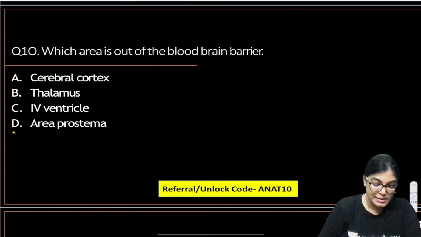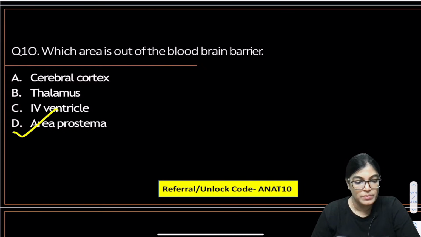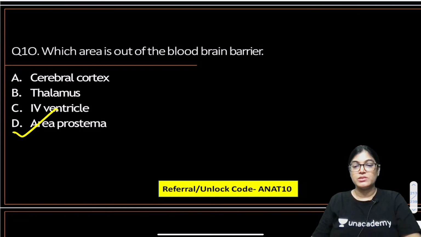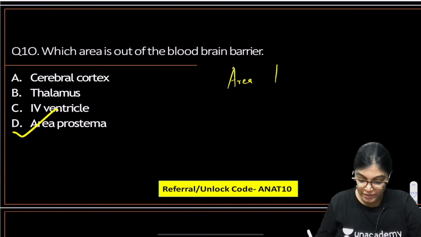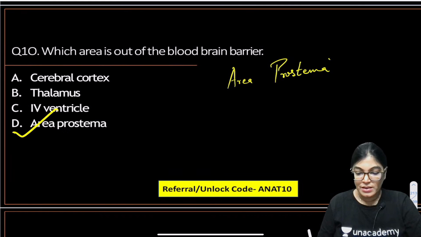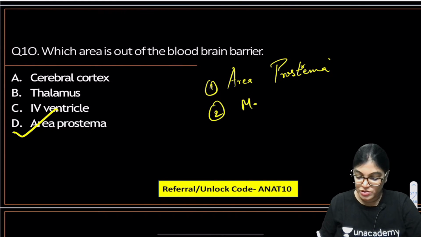The correct answer is area postrema. Actually, the structure which is lying outside the blood brain barrier, the structure which does not have a blood brain barrier, is area postrema, which is present in the floor of the fourth ventricle. Other than that, other structures are median eminence,